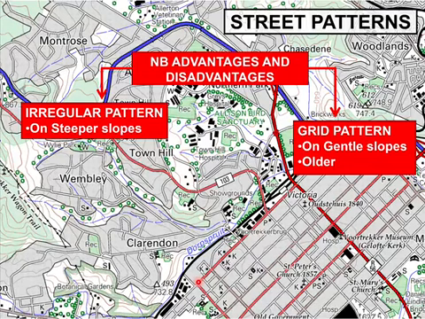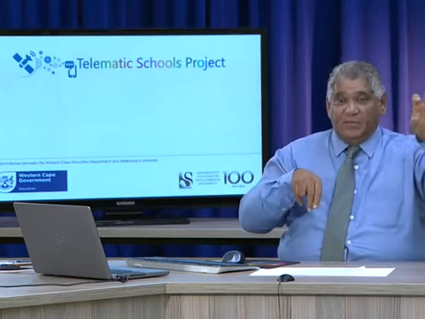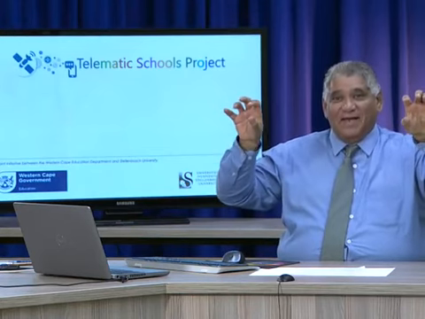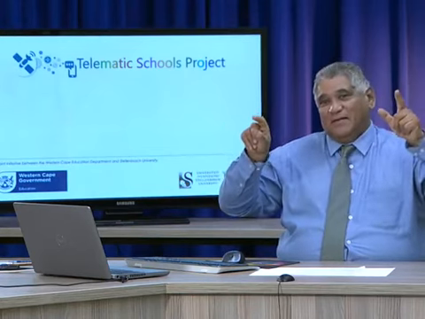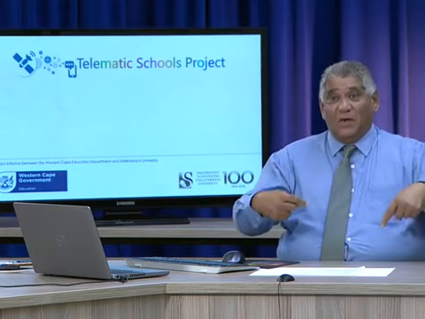Now, a popular question the past few years was that they would put an A at one street pattern, a B at the other one, and they would give you a table, right? And they would put A and B at the top of the table. First, you must identify the one. Second part of the table, give one or two characteristics. Following one advantage.